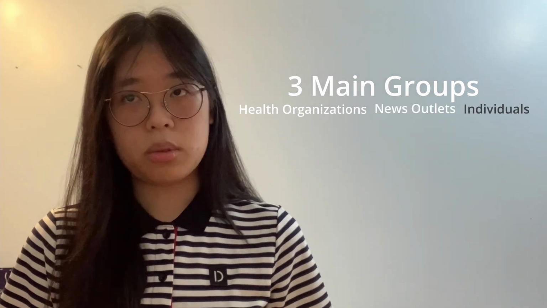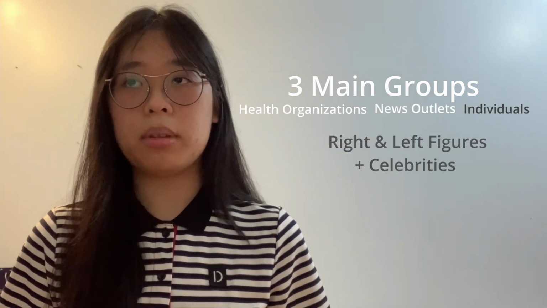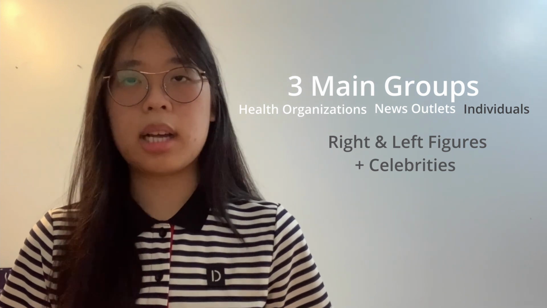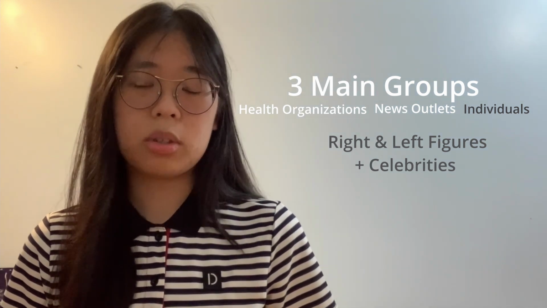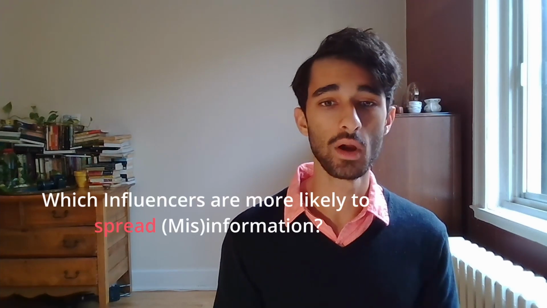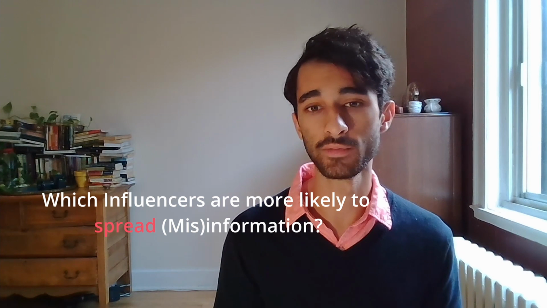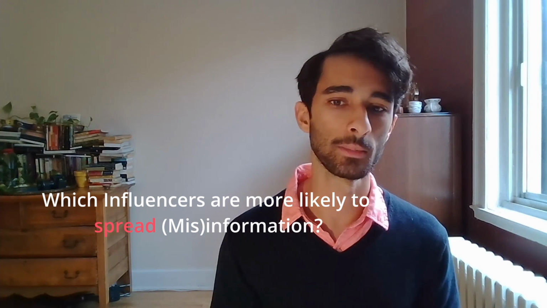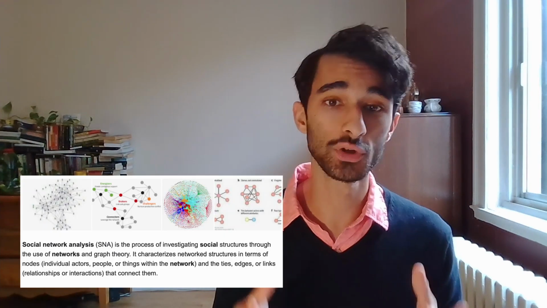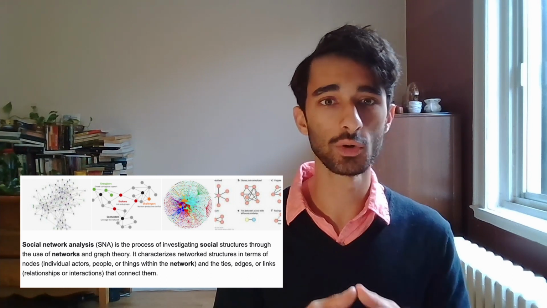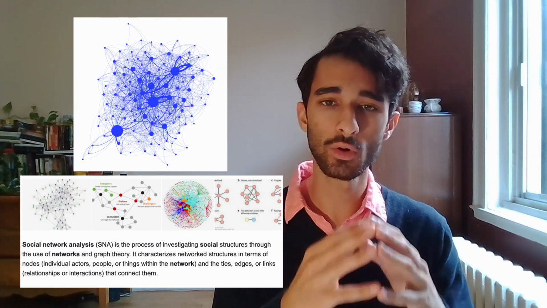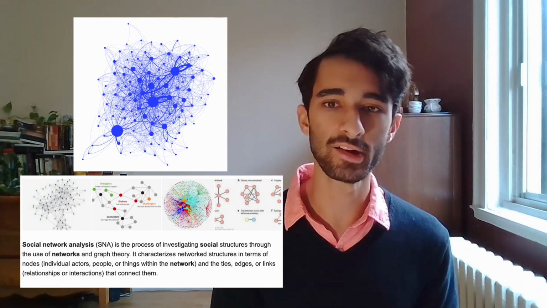And within individuals, we identify right and left-wing political figures and 63 of the top 100 most followed celebrities on Twitter, excluding politicians and groups. We hope to answer the question regarding which influences are more likely to spread misinformation or information. We adopt the framework of social network analysis, where these influential figures are viewed as social network nodes with information quickly disseminating along its many edges.